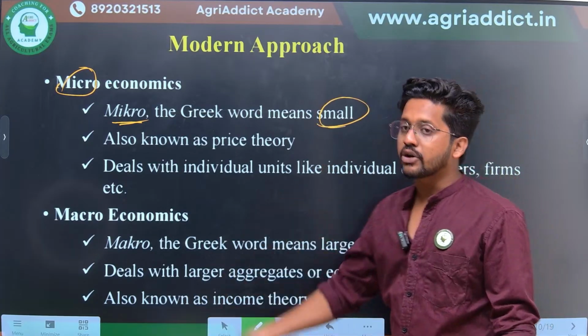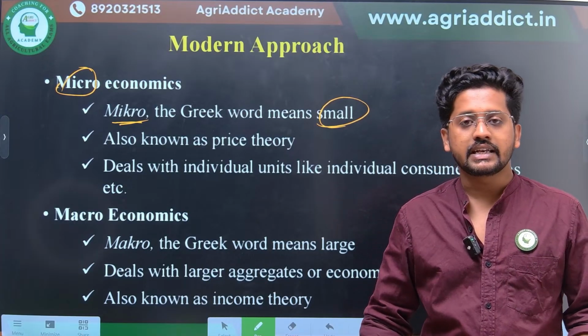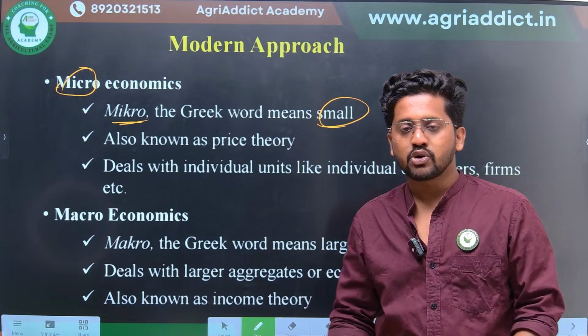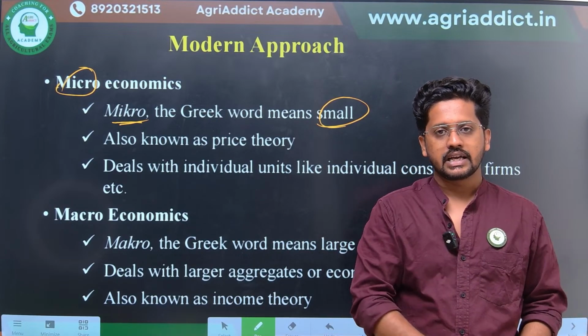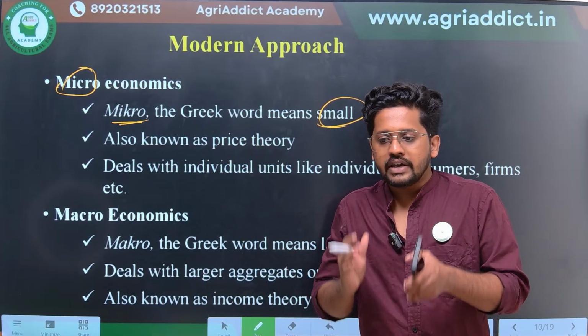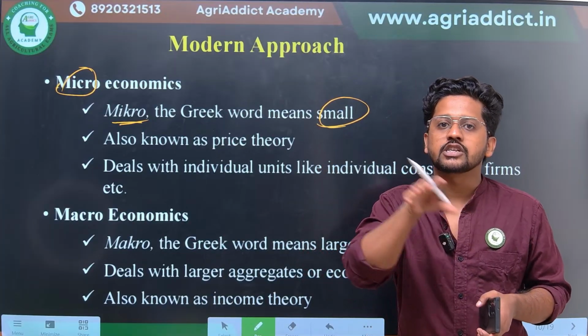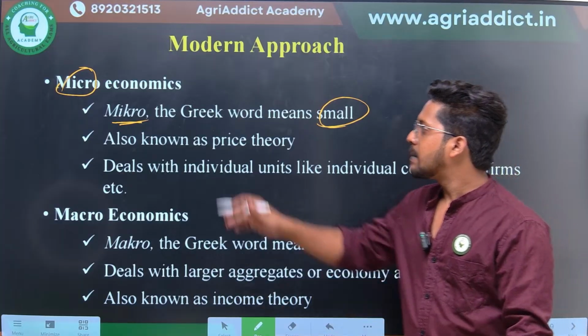So what is microeconomics actually? Economics which deals with individual units. It can be individual consumers, it can be individual producers. I have given many examples right now, right? Imagine that a paddy farmer is there, imagine that an individual consumer who is going to buy paddy is there. So we are trying to figure out how the behavior of the producer or consumer is behaving in an individual way. That is dealt with in microeconomics.